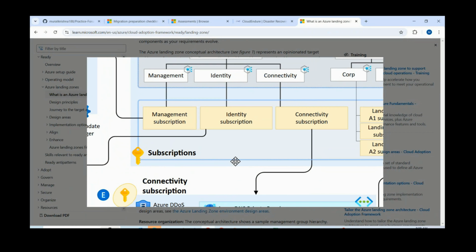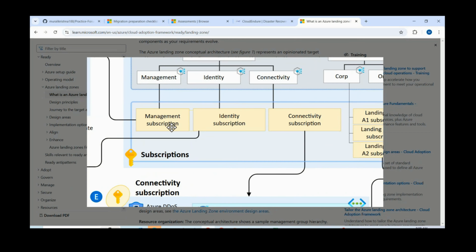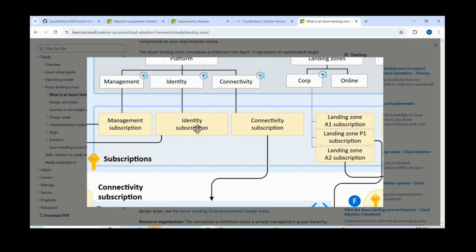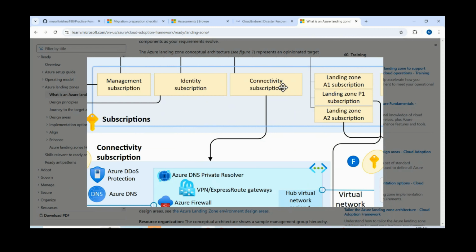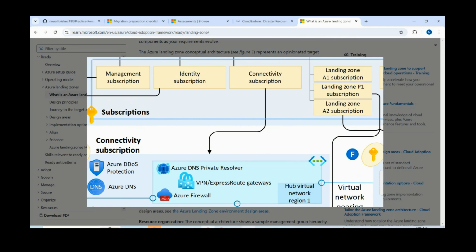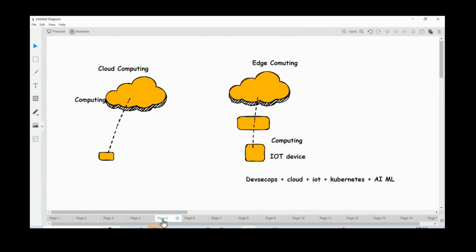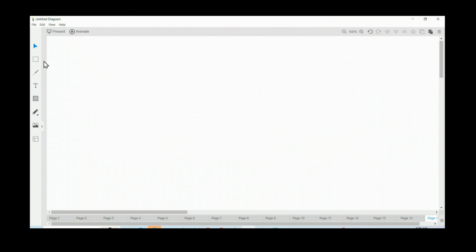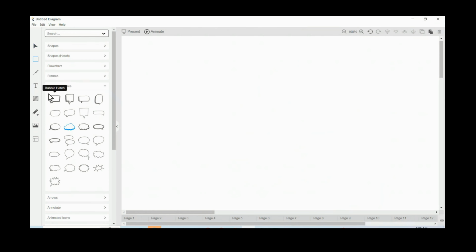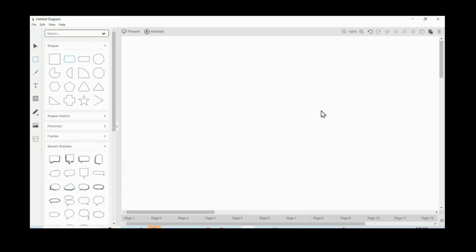In the initial classes we observed we need different subscriptions for each area. Here you can see for management, one subscription. For identity, whoever is trying to access your cloud resources, we need to have some identity. We can maintain a separate subscription, also for connectivity. So let me show you this picture so that it will be clear for you. Let me create here. So here you can see. Let us take one picture.